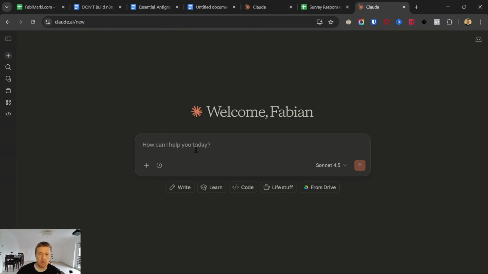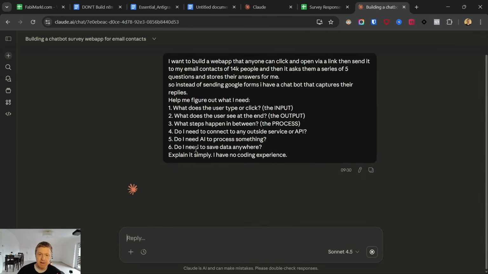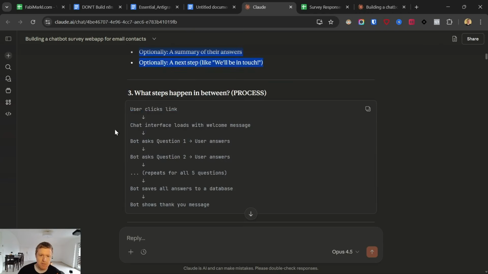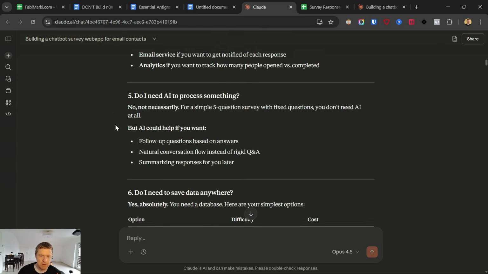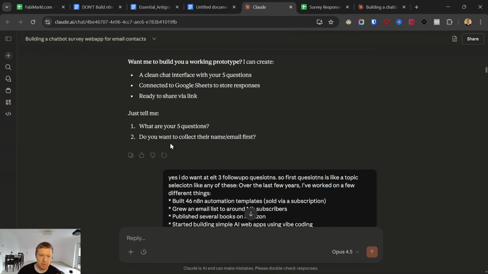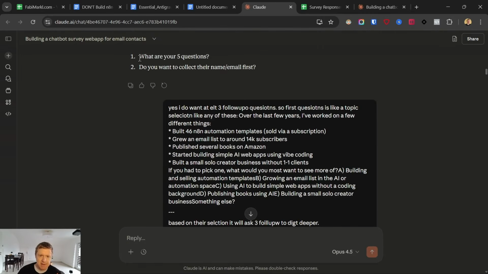Then I go to Claude or ChatGPT, paste it in and click enter. And then it's going to help me plan my application. It maps out the plan for my app, for the input, for the output. It maps out the process of the app, and then it tells me what I should use as questions, and what I should use as a database to store these questions. Then it asks me, okay, what are the 5 questions? It tells me, okay, let's use Google Sheets because it's easiest for you as a non-coder, right? And then I just answer what it tells me.